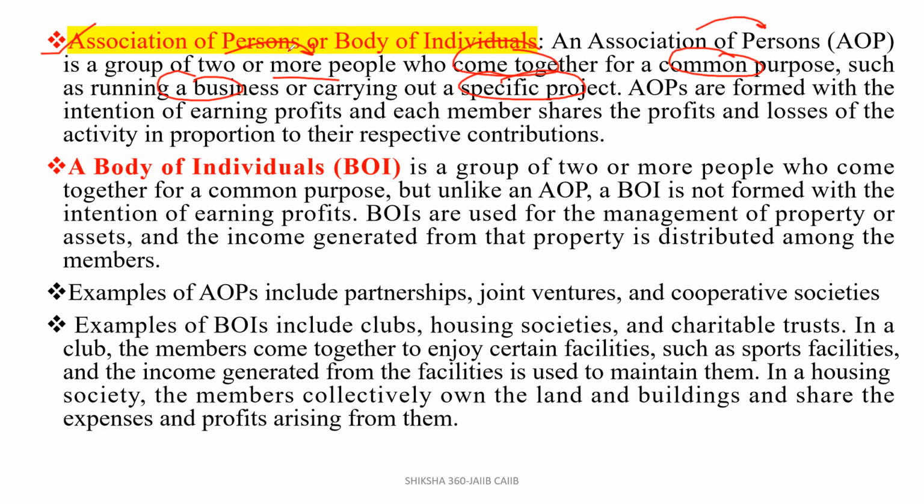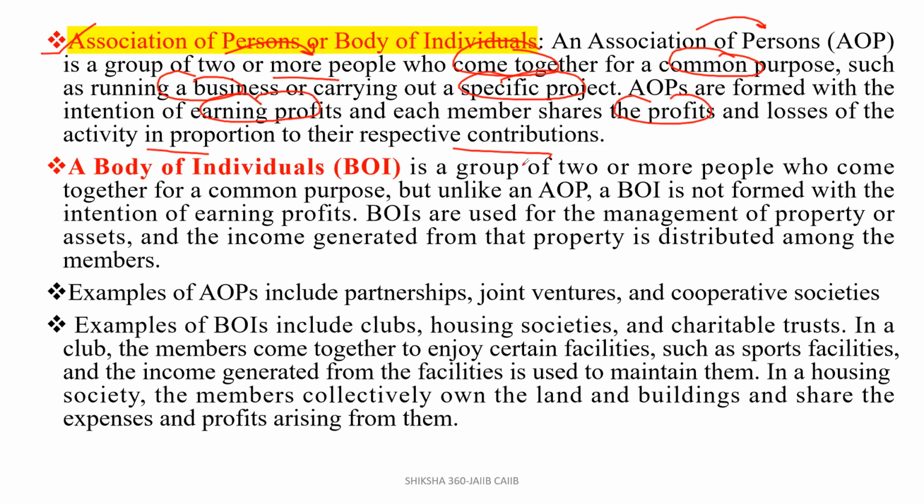So what is the motive of that? AOPs are formed with the intention of earning profits, and each member shares the profits and losses of the activity in proportion to their respective contributions. According to how much they have contributed, they share their profit or loss. If the business gets a profit, they will share the profit accordingly, and if they get a loss, they will share the loss accordingly. This is what they want to say here.